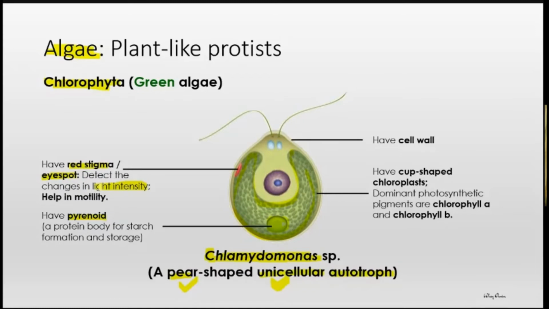Okay, sebab kamu nampak tadi saya ada highlight ya, unique characteristic of green algae atau Chlorophyta, they are autotroph. They can produce their own food. So here, the way they produce their own food is photosynthesis. So they will move towards the sunlight, and then photosynthesis will happen at the chloroplast. And the main pigments to function is the chlorophyll A and chlorophyll B. Okay, I move on here.